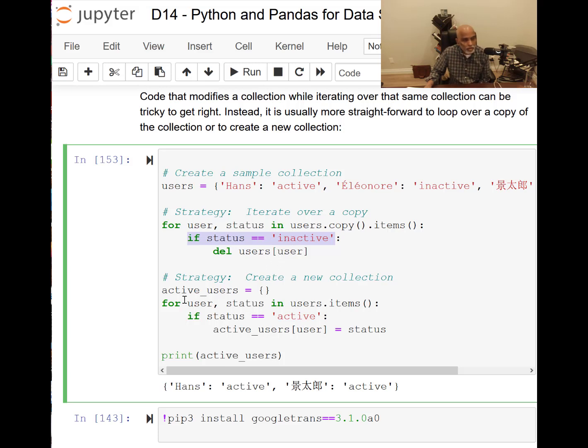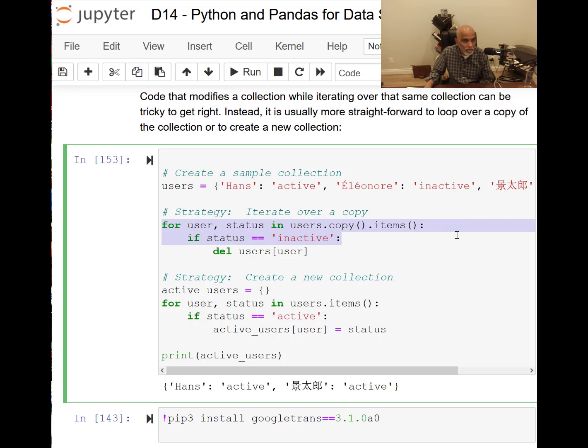So if you don't take a copy of it, then users will get changed. That's why we want to take a copy and work on it, because we do some additional work here. So active users, that is one particular execution. The other one is I'm using the for statement here. Do you remember?